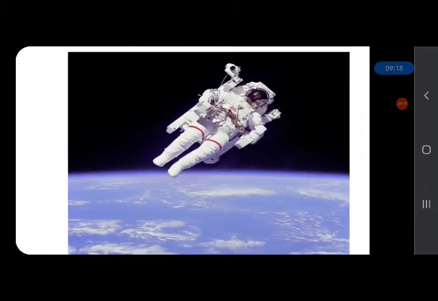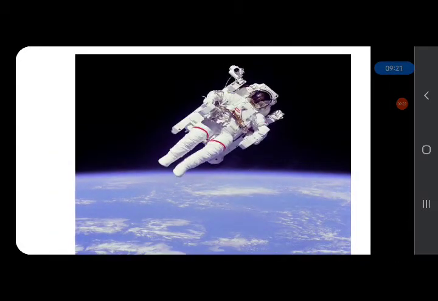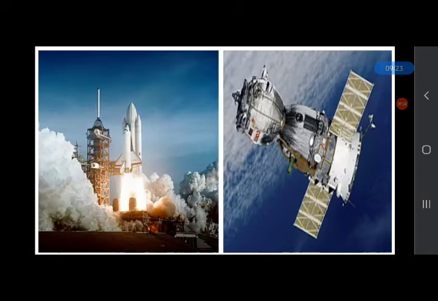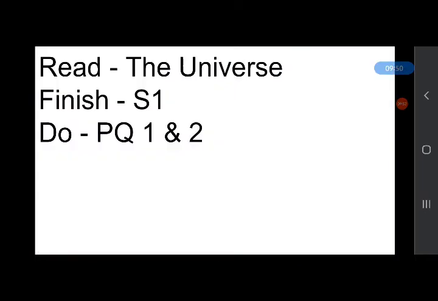In this picture you can see an astronaut in space, and these are some spacecraft. These are vehicles to travel in space, and you need to draw a picture of a rocket going to space in your worksheet, so you can take help of these pictures. Okay, these are spacecraft. These help people to travel in space. So this is about the universe.